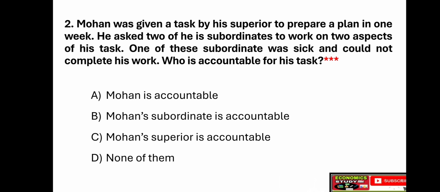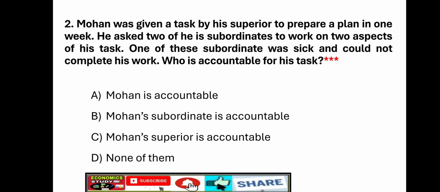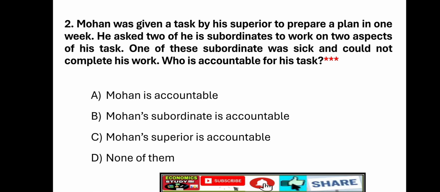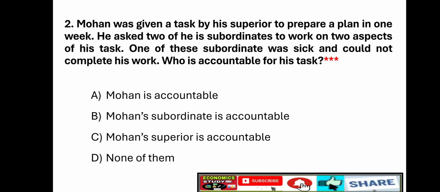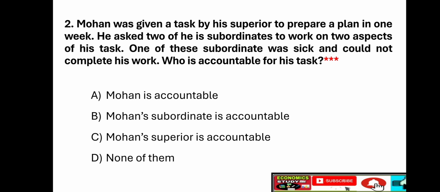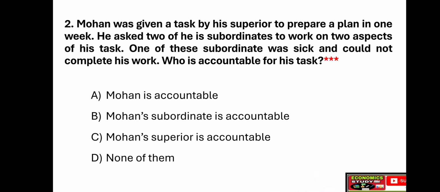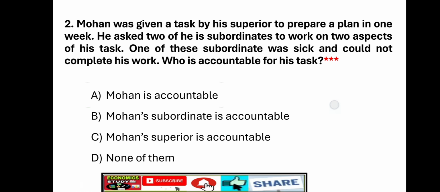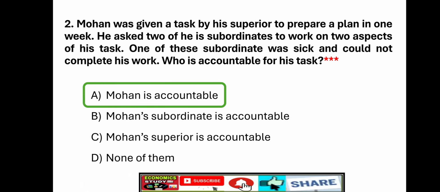Mohan was given a task by his superior to prepare a plan in 1 week. He asked two of his subordinates to work on two aspects of his task. One of these subordinates was sick and could not complete his work. Who is accountable for his task? Option A, Mohan is accountable. Option B, Mohan's subordinate is accountable. Option C, Mohan's superior is accountable. Option D, none of them. Right answer is option A, Mohan is accountable.